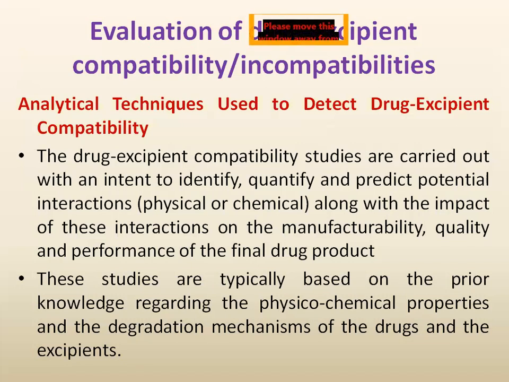We can't say or predict that there is incompatibility, because this is just a change in color due to the mixing of white and yellow, giving pale yellow. So we can't say that just mixing is the final procedure for the identification of incompatibility.